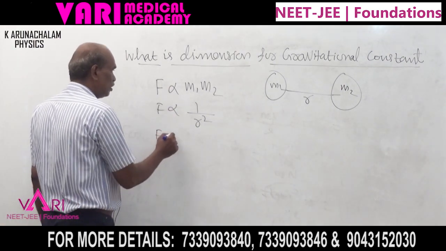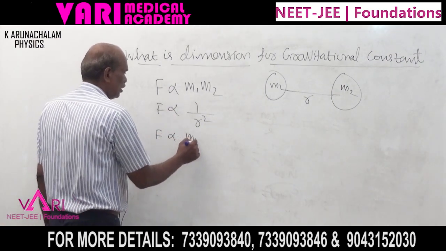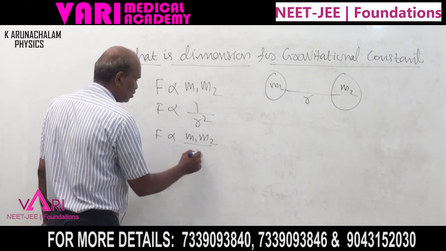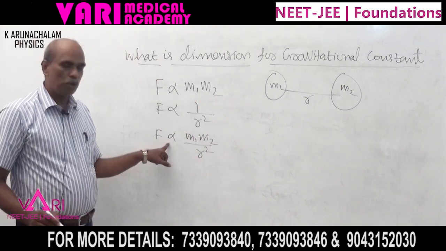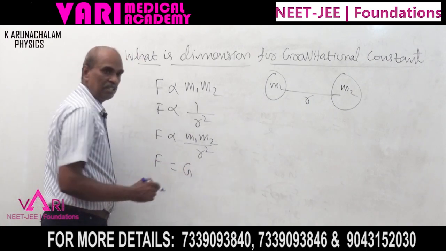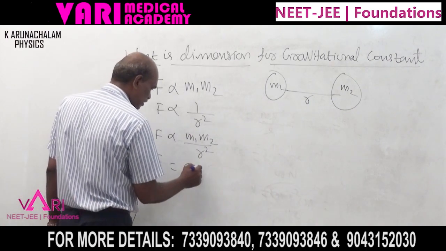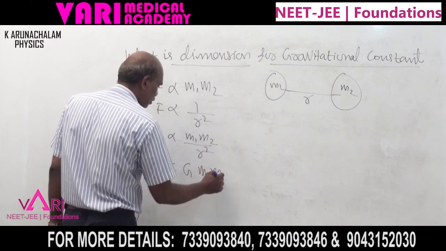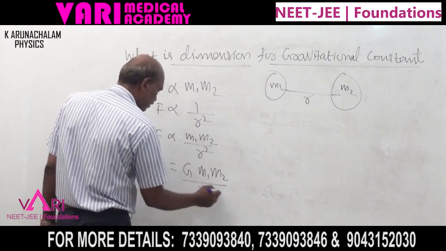Combining these, F is proportional to m1 m2 by r square. The proportionality is equated by a constant called the universal gravitational constant G: F equals G m1 m2 by r square.